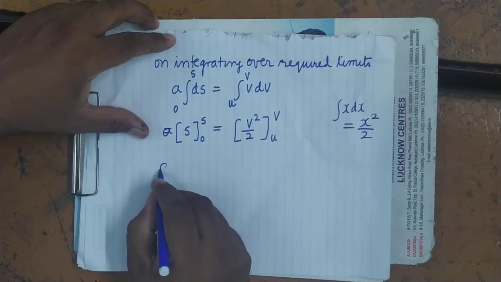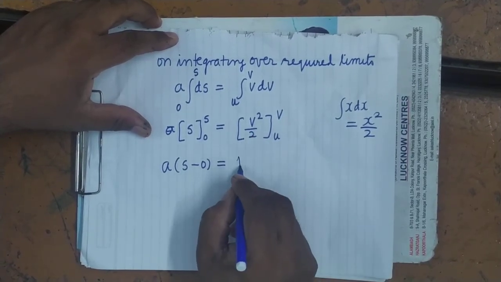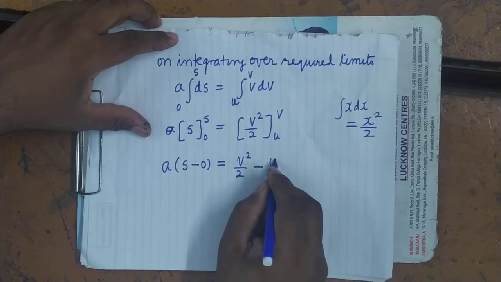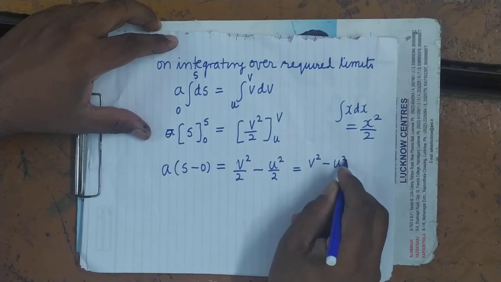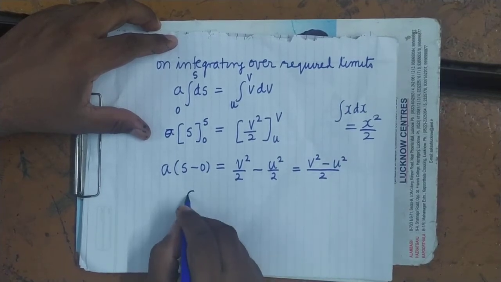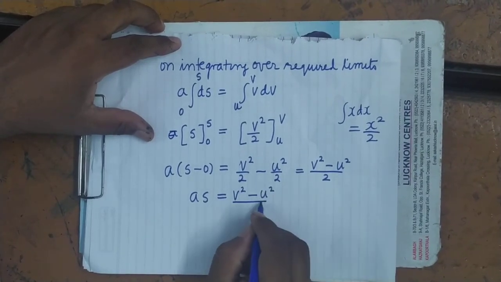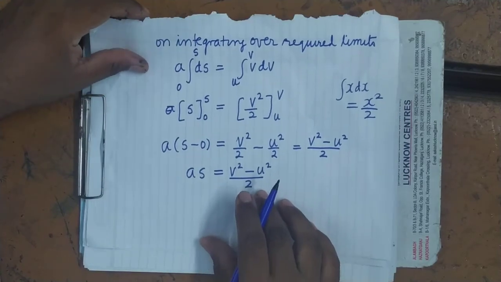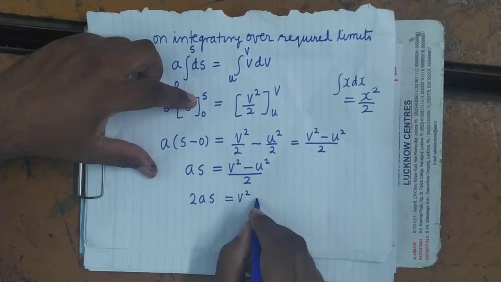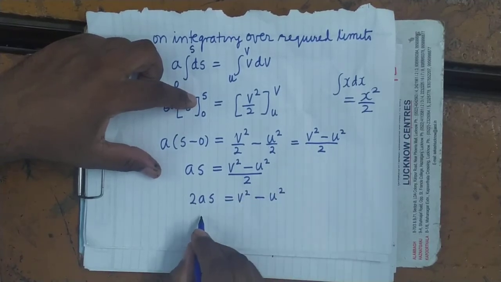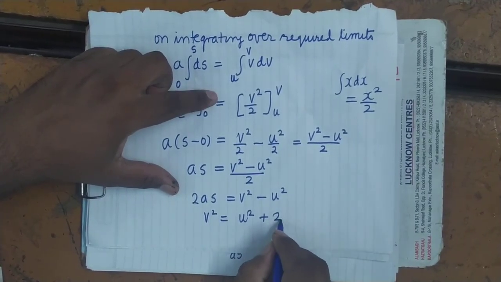When you substitute the limit, it will be s minus 0 equals v square upon 2 minus u square upon 2, that is equal to v square minus u square upon 2. So as equals v square minus u square upon 2, or we can write it as 2as equals v square minus u square, or v square equals u square plus 2as.